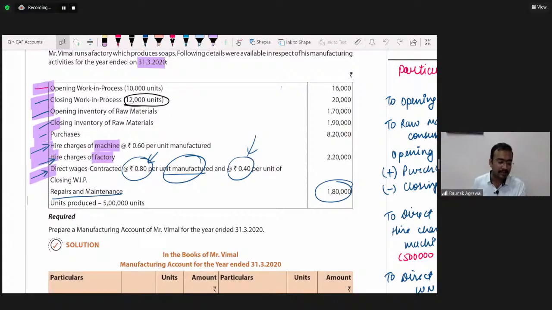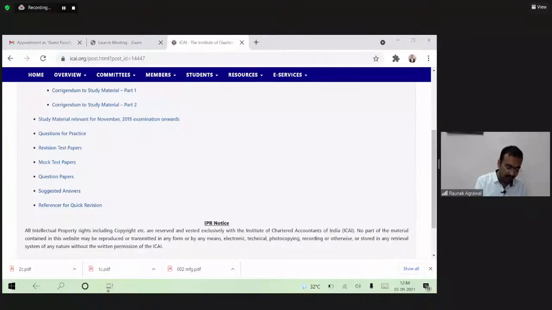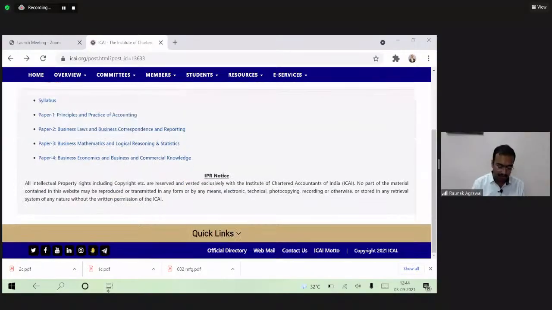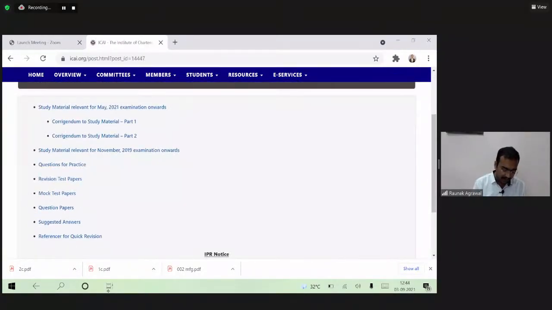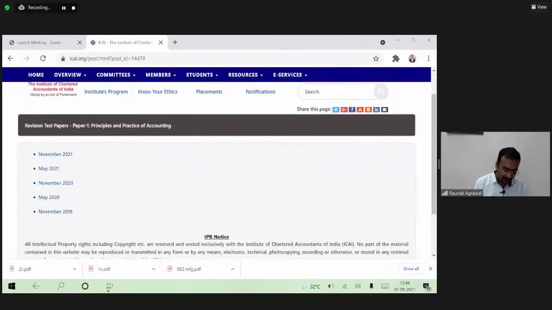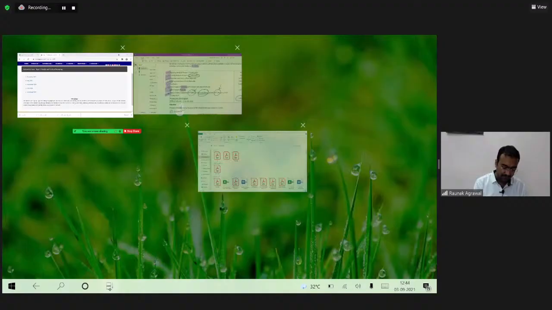Simran, corrigendum means corrections. Guys, you can download the RTP and MTP from the Board of Studies Knowledge Portal, which I just showed you. From this portal, you can download all the study materials and all the relevant materials. I have clicked on revision test paper, and many revision test papers of the previous attempts are given as well.